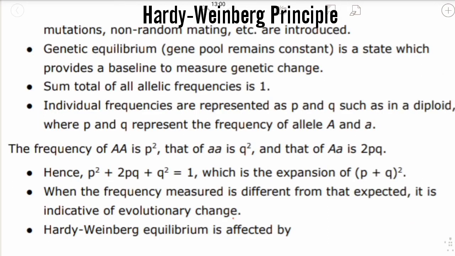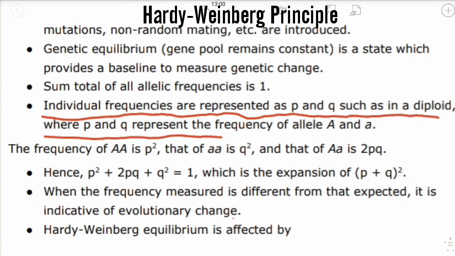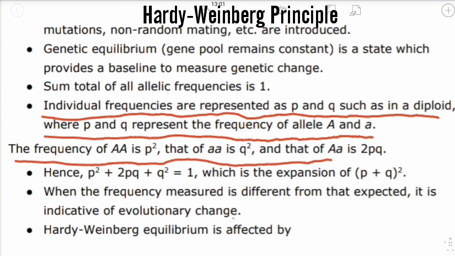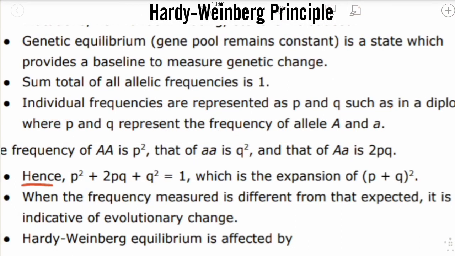Individual frequencies are represented as p and q, such as in a diploid, where p and q represent the frequency of allele capital A and small a. The frequency of capital A capital A is p square, that of small a small a is q square, and that of capital A small a is 2pq. Hence, p square plus 2pq plus q square is equal to 1, which is the expansion of p plus q the whole square.